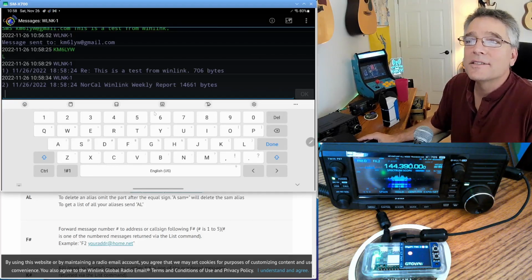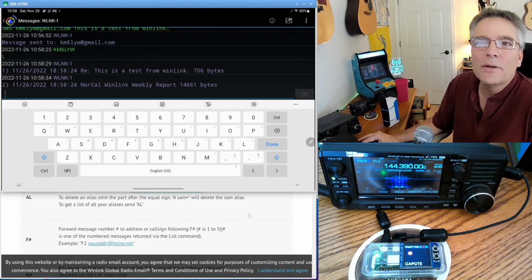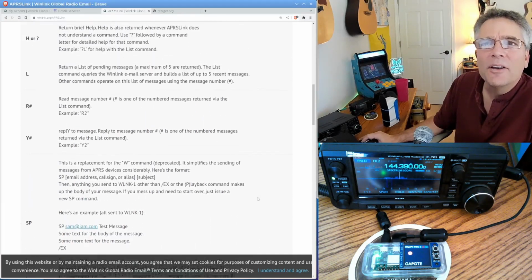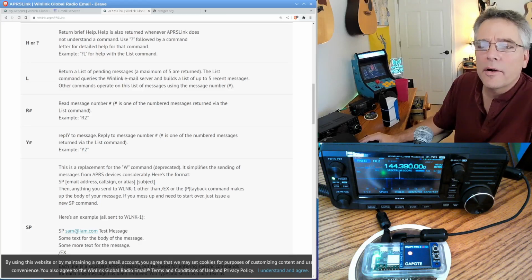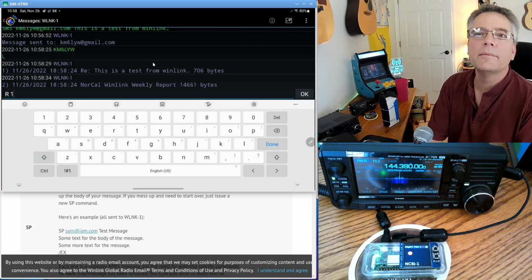Actually, I get 2 messages. I didn't know I had a couple of messages in there. But we can read one or all of those. So message 1 and message 2. Message 1 is the one I sent that says, this is a test from Winlink. Excuse me. We can read that, and to read a message, I think you just type R and then the number. It's really that simple. You kind of have to remember these. So I want to read message 1.